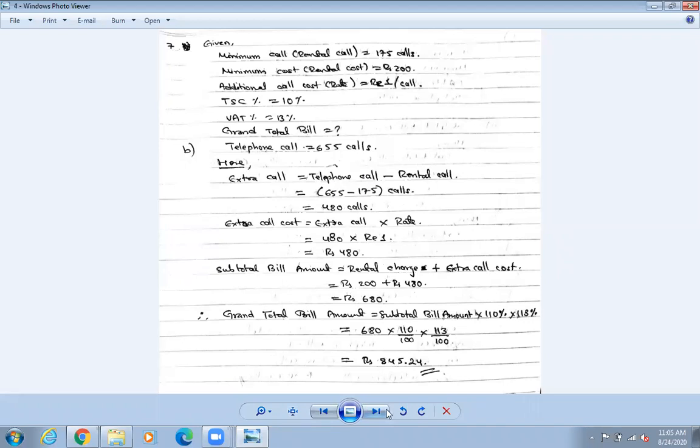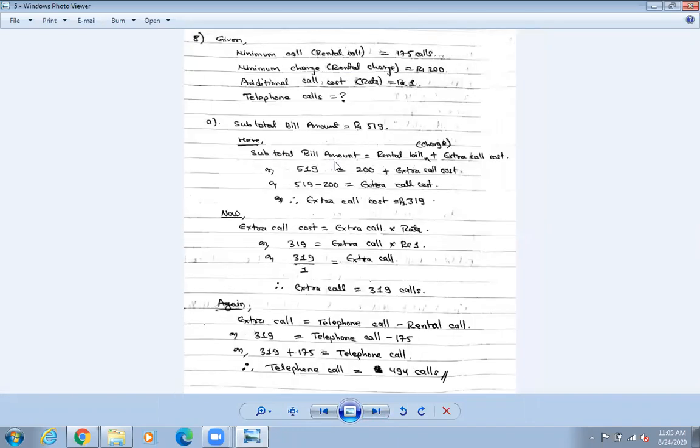So let us go. Subtotal bill amount equals rental call charge, or the rental bill charge, plus extra call cost. This was your formula, isn't it, the third formula. The subtotal bill is the rental bill plus extra call cost. So what is given in this question? Subtotal bill amount is how much? Subtotal bill is 519, write equals to. I told you there are two rentals. Here it is the rental charge. Okay, so it is charge.